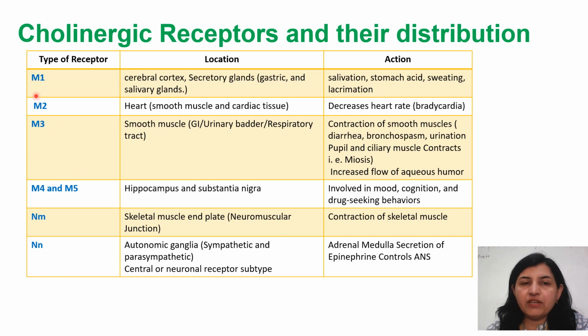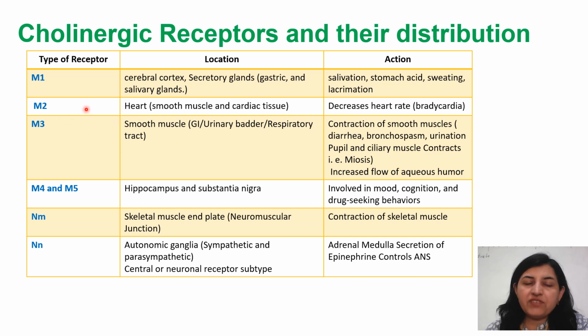First, the muscarinic M1 receptor is present in various secretory glands like gastric glands, lacrimal glands, salivary glands, and in the stomach also. The gastric juices are secreted only after stimulation of these glands. It is also present in the cerebral cortex region. When acetylcholine binds with the M1 receptor present on the secretory glands, it causes stimulation of these glands and the release of secretions. It enhances salivation, stomach acid, sweating, and causes lacrimation.